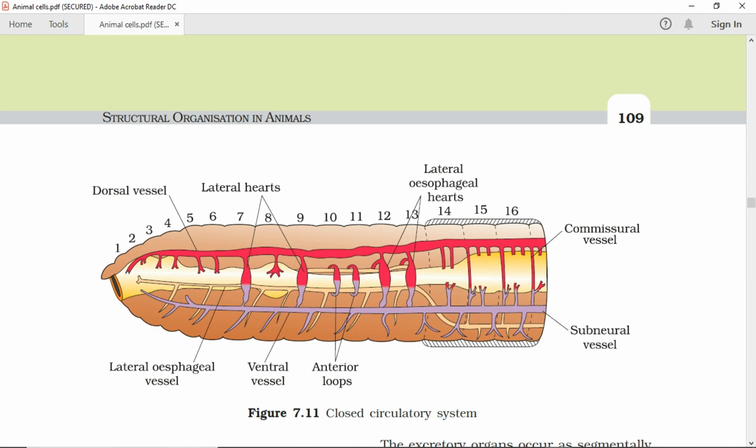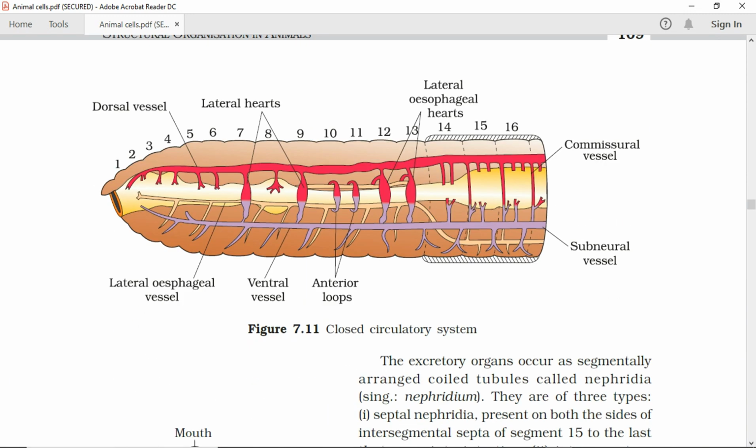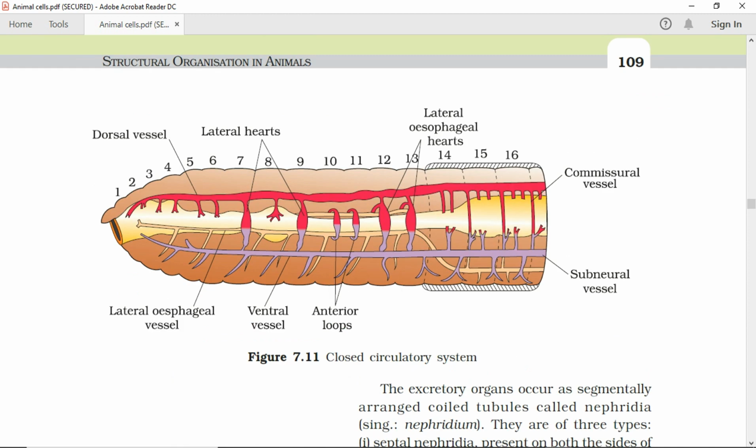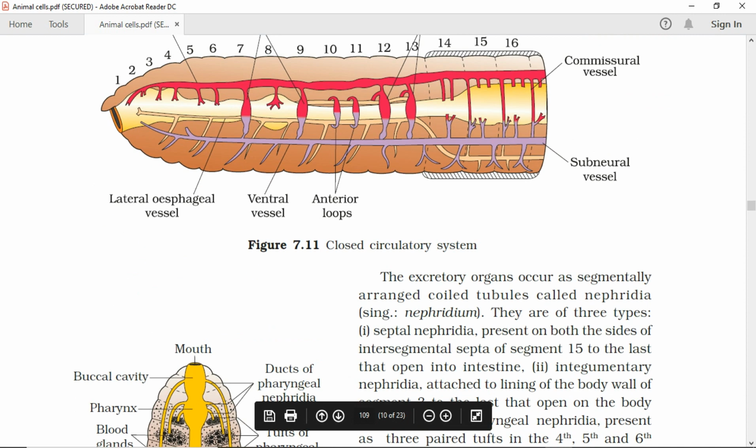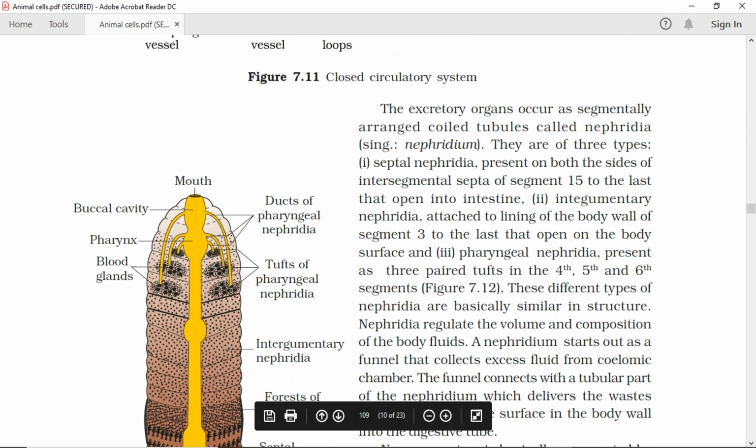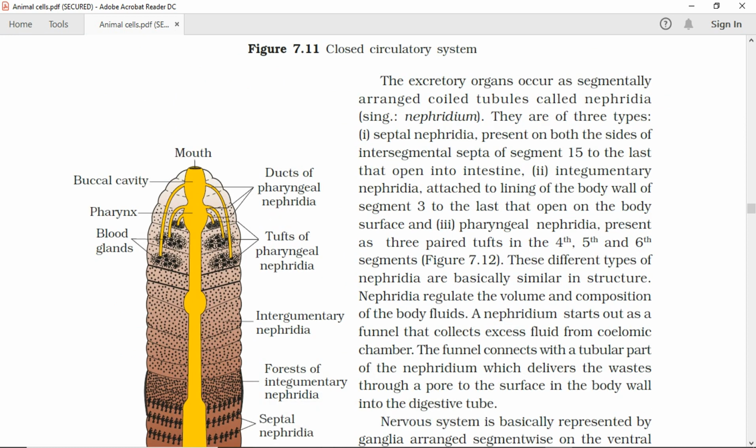Structural organization in animals 109. The excretory organs occur as segmentally arranged coiled tubules called nephridia. Singular, nephridium. They are of three types.